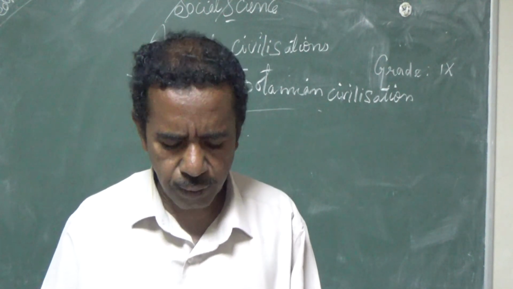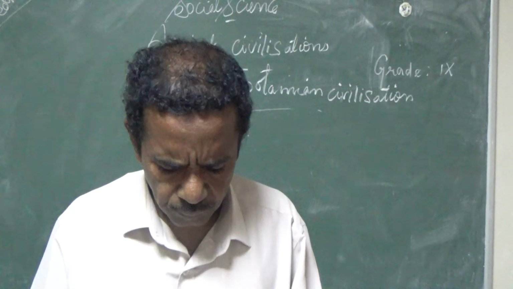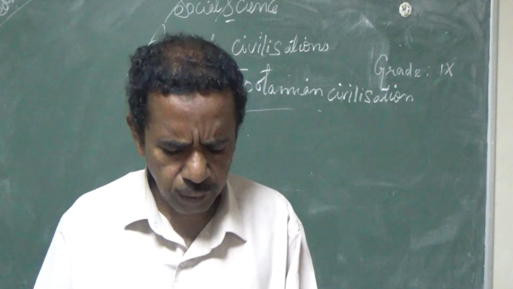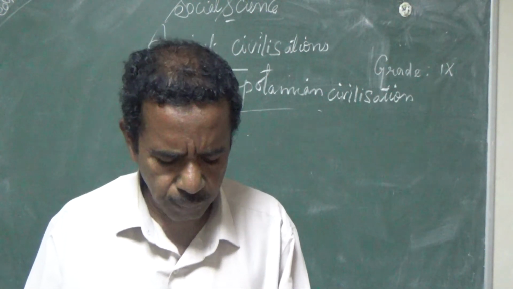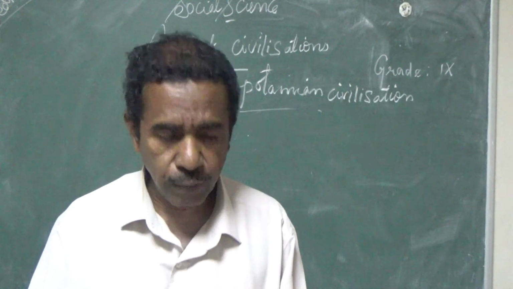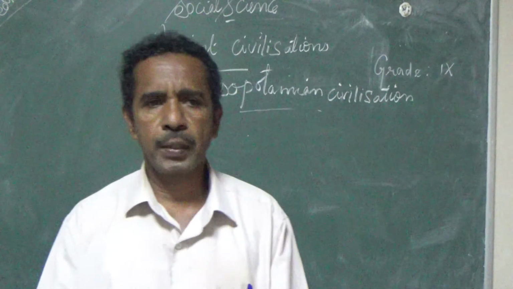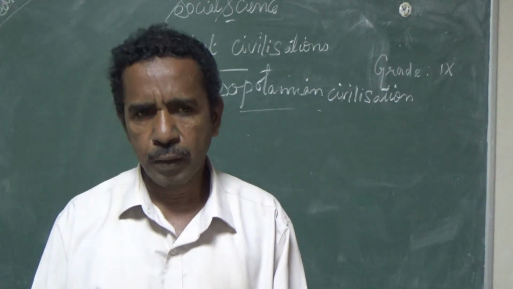So it is known as cuneiform script. Evolving around 3000 BCE, before the Common Era, this is one of the earliest scripts of the world.